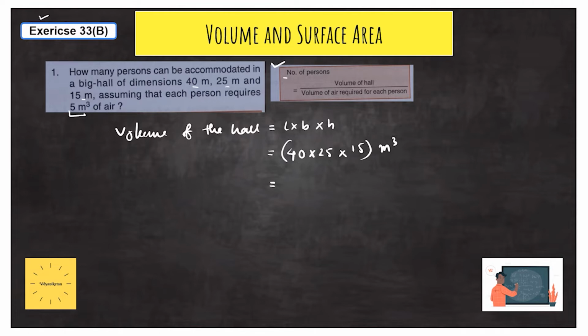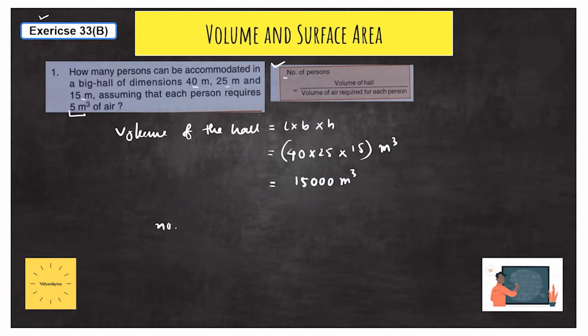After this complete multiplication, you will get the answer to be 15,000 meter cube. So we have the answer for the volume of the hall. Now, for the number of persons that can be fitted in this particular hall, we take the volume of the hall divided by how much air each person requires.